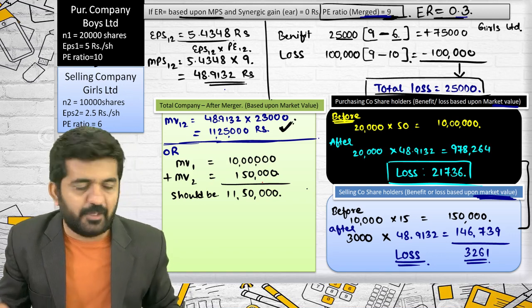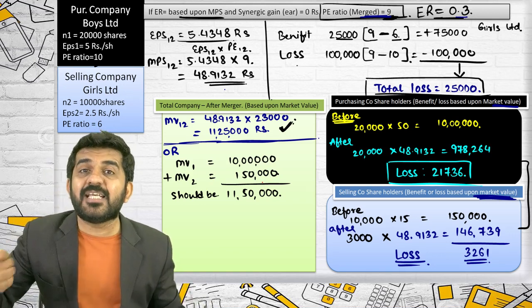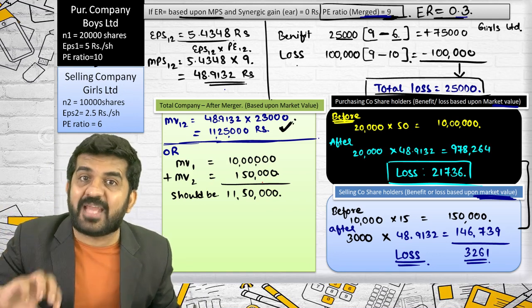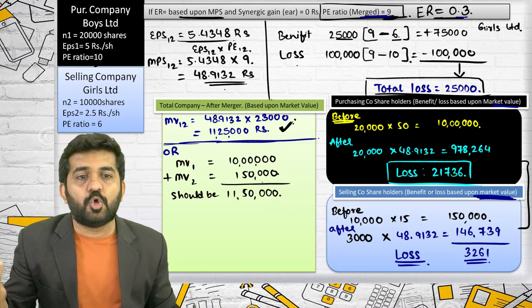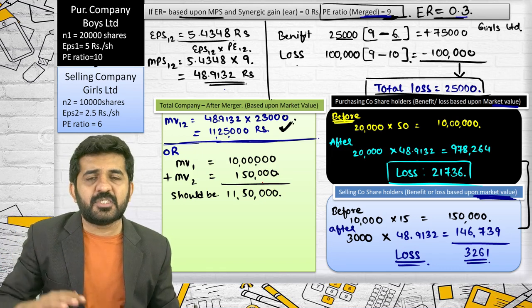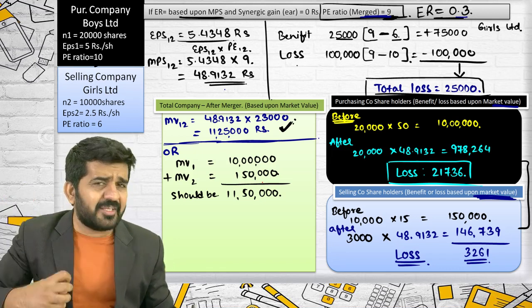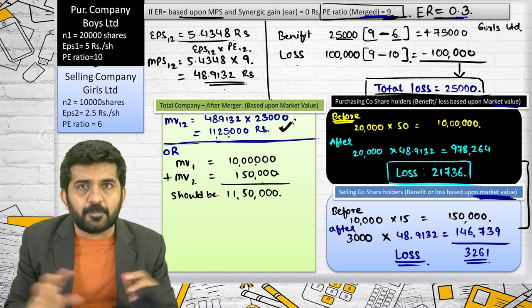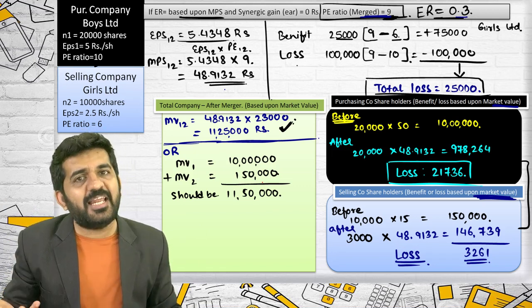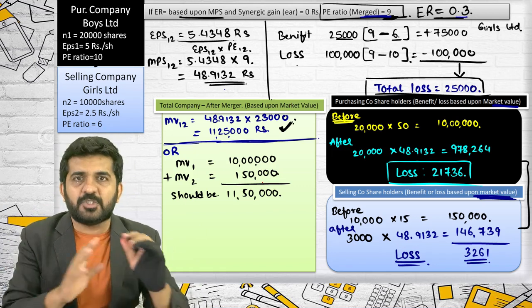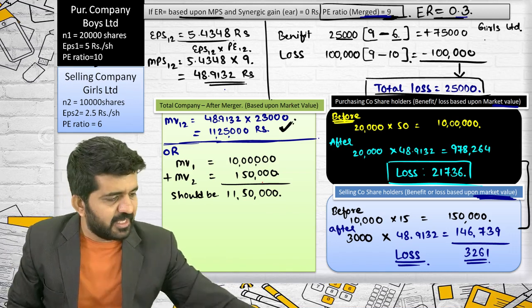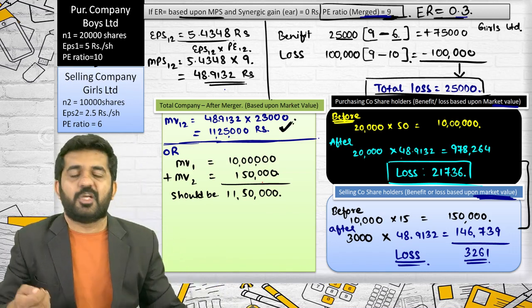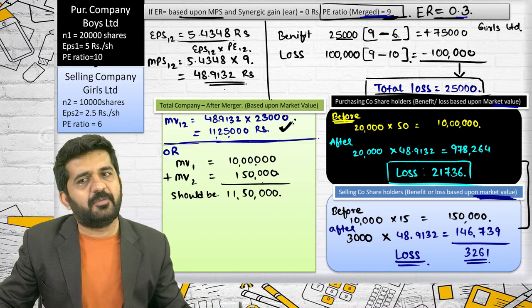But the existing company's multiple was 10, and now it is becoming 9. So the existing company's shareholders' market value is decreasing, and the selling company's market value, earnings multiplied by PE ratio, is increasing, and the net answer is 25,000 loss.